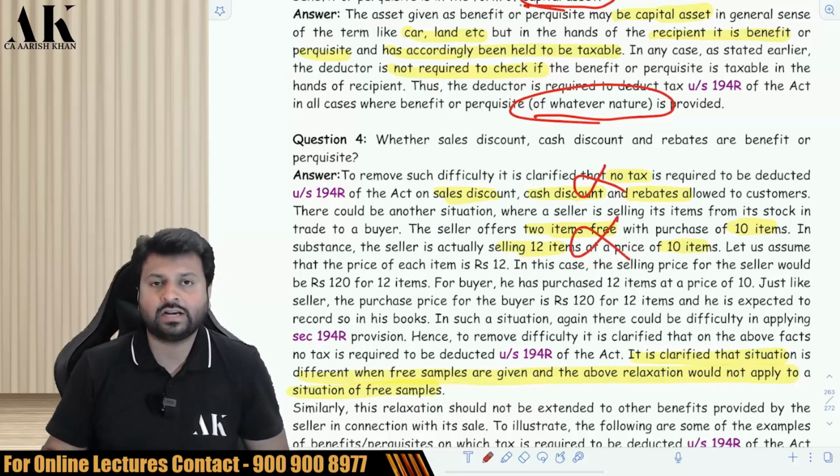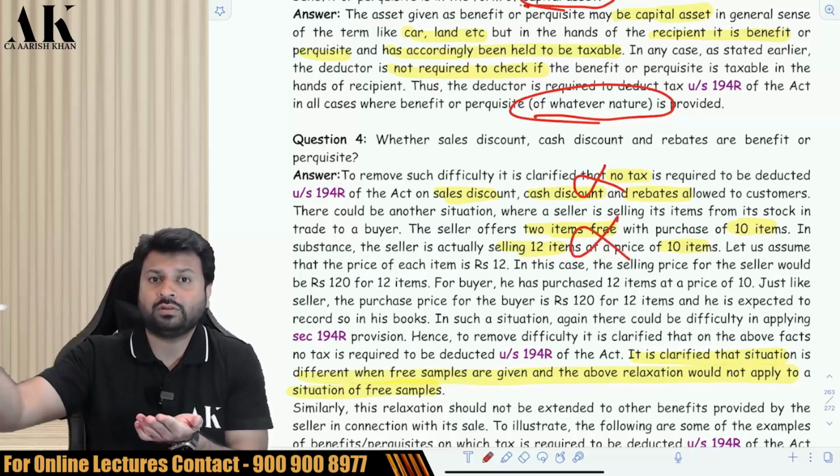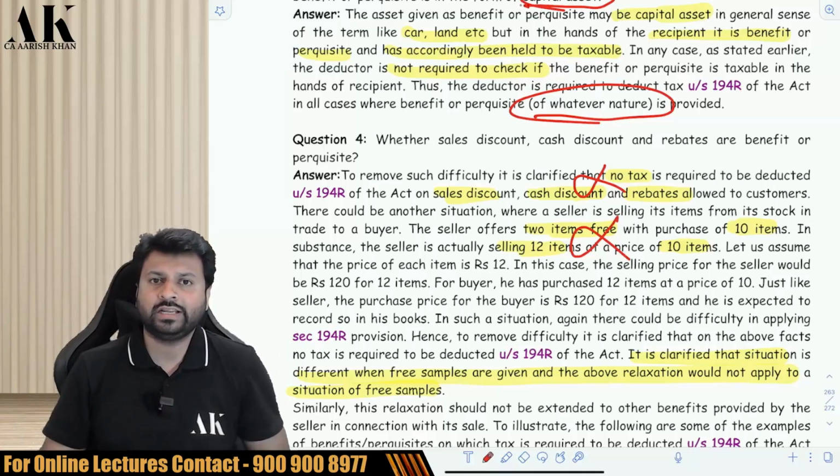The CBT has again said that no. If you sell something and on that you give some free items over and above the item which you have sold, then that will also not be subject to TDS. This was the second point.